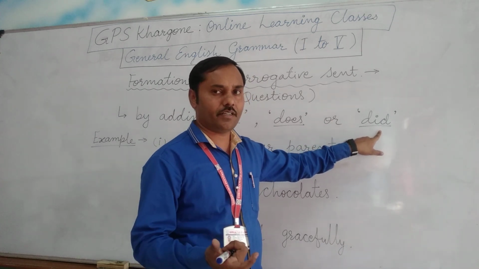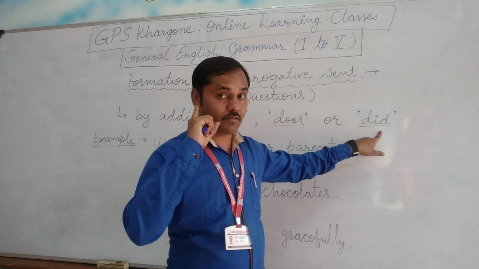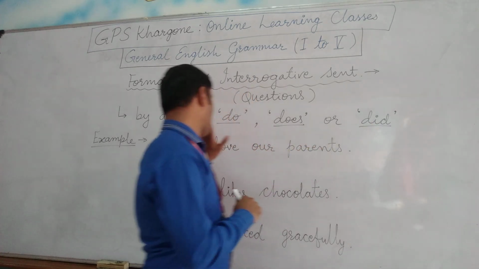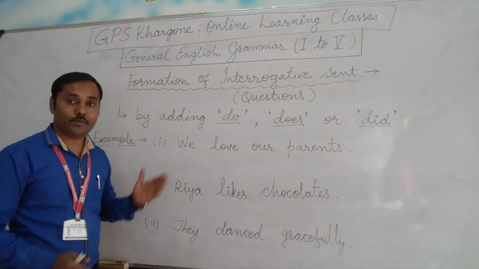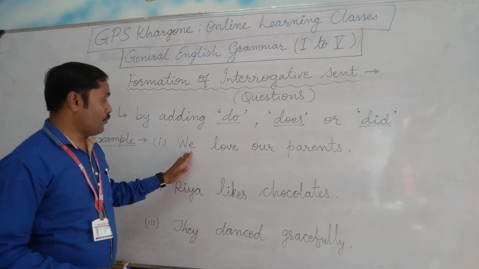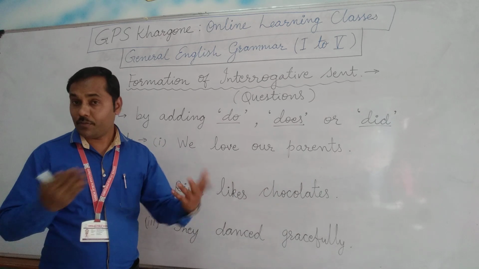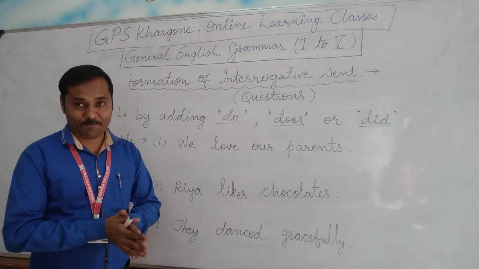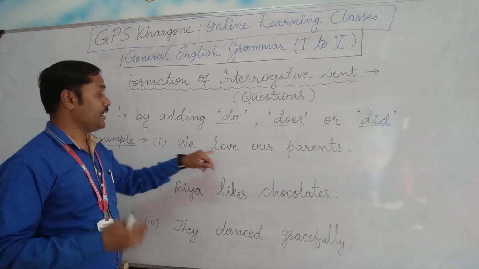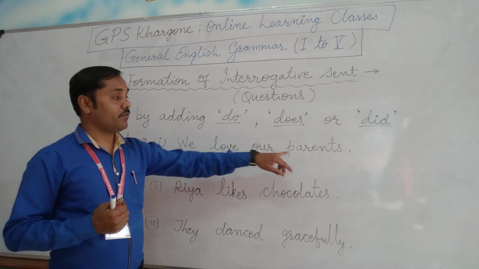Do and does are used in the present tense and did is useful in the past tense, in any sentence which is said for past time. Okay, now let's try to understand with some examples. We love our parents. Everybody, of course, loves their parents.